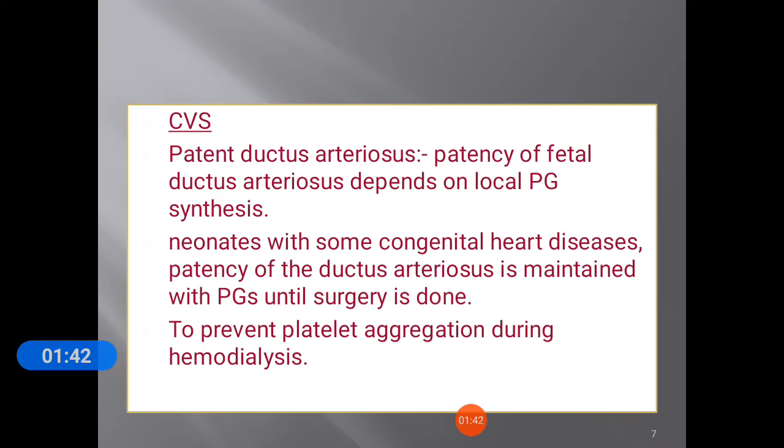In the case of patent ductus arteriosus, the patency of the fetal ductus arteriosus depends on local prostaglandin synthesis. In neonates with some congenital heart disease, patency of the ductus arteriosus is maintained with prostaglandins until surgery is done. This is also used to prevent platelet aggregation during hemodialysis.